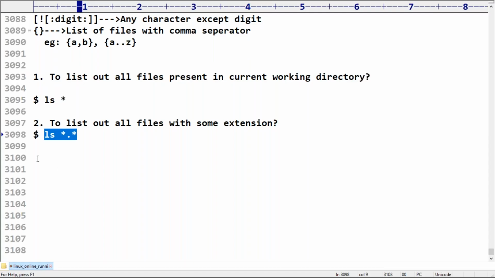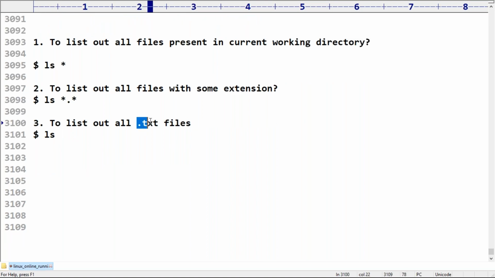Suppose my requirement is to list out all .txt files. Can you please spell out what I have to take care? ls is compulsory. So .txt is always fixed, but before that, anything you can take, no problem at all. Star.txt. Before the dot, any number of characters, any character, you can take. But after the dot, txt must be compulsory.